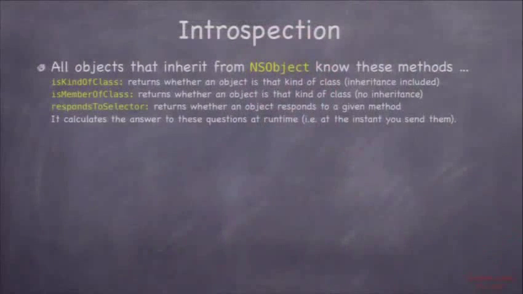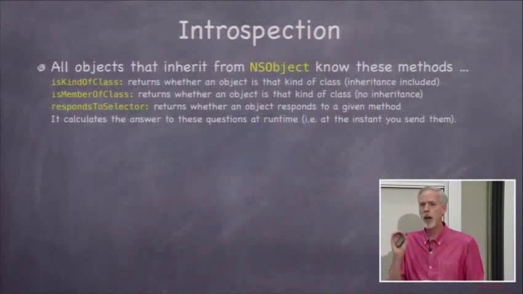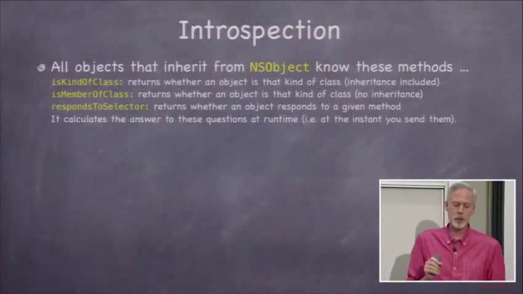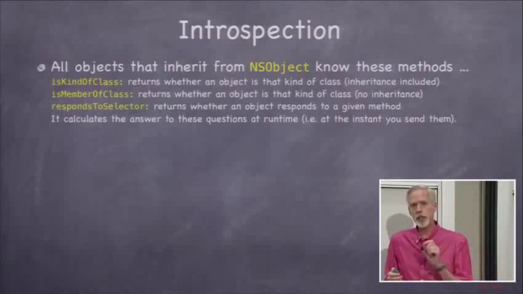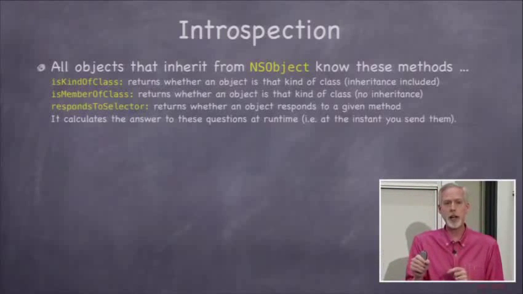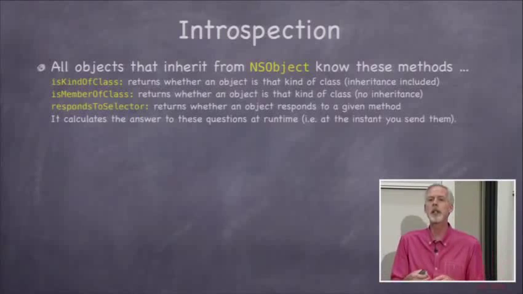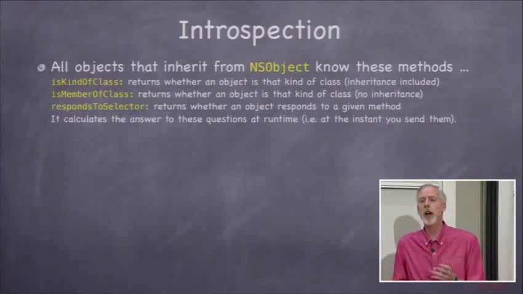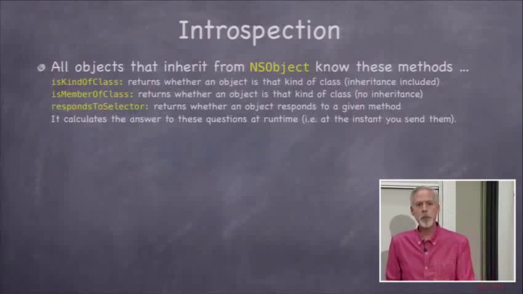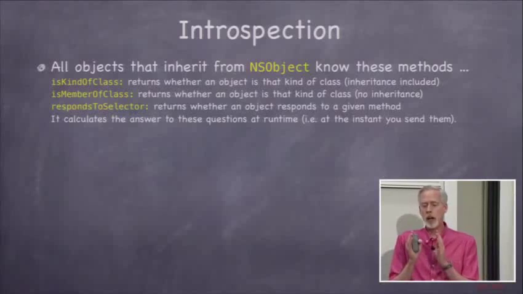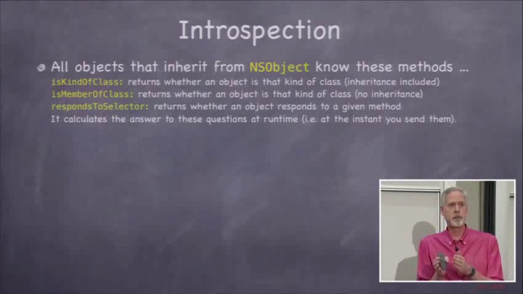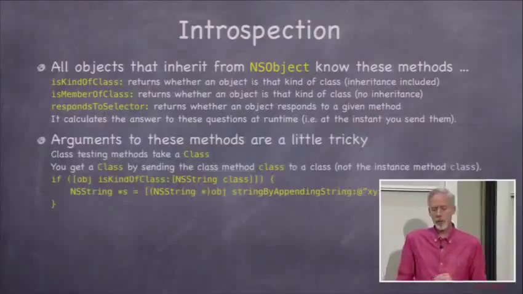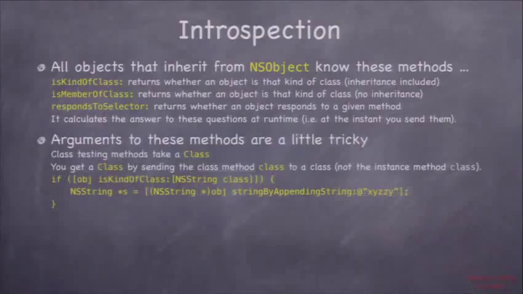There are a few introspection methods in NSObject. I'm going to talk about three of them here: isKindOfClass, isMemberOfClass, and respondsToSelector. So isKindOfClass and isMemberOfClass let you ask an NSObject, or anything that inherits from NSObject, are you of this kind of class? Or isMemberOfClass means, are you actually this class? Not this class or something that inherits from it, but actually this actual class. And then respondsToSelector says, does this object that this id points to respond to a certain method?